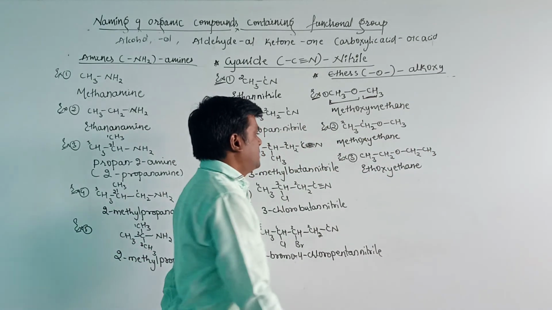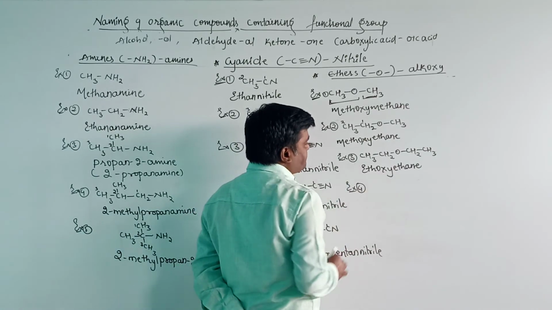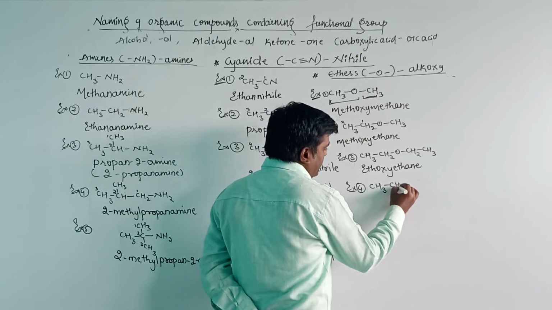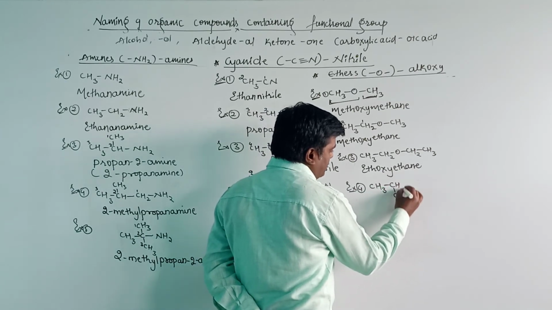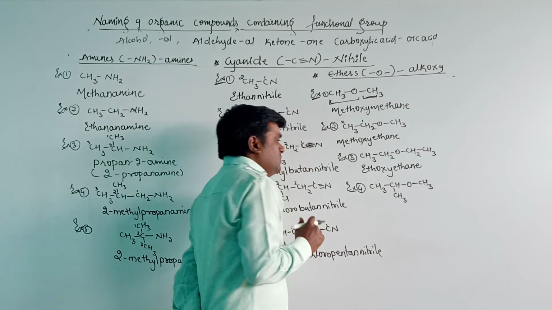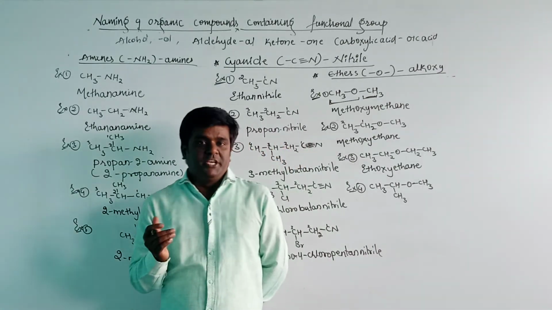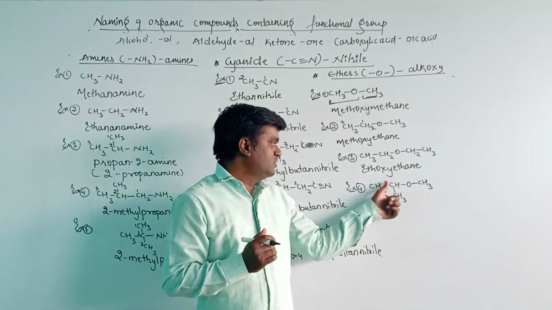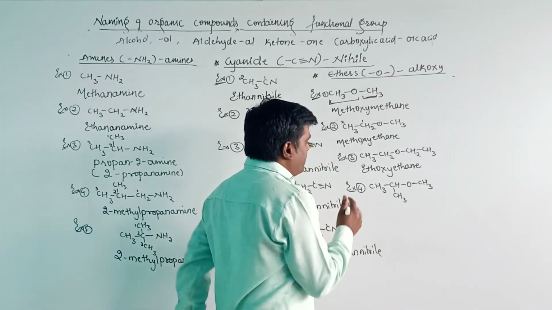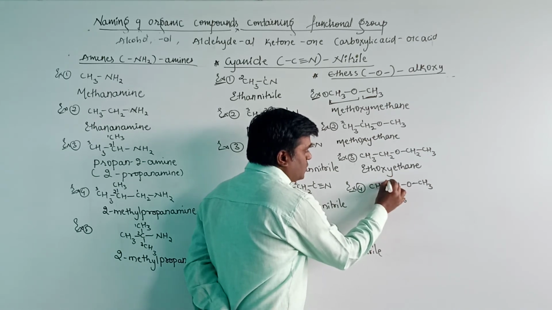That is ethoxy ethane. The next one, fourth example here: CH3 CH CH3 with OCH3. Okay. First select the longest carbon chain here. The longest carbon chain is 1, 2, 3 or 1, 2, 3. Start the numbering: 1, 2, 3.